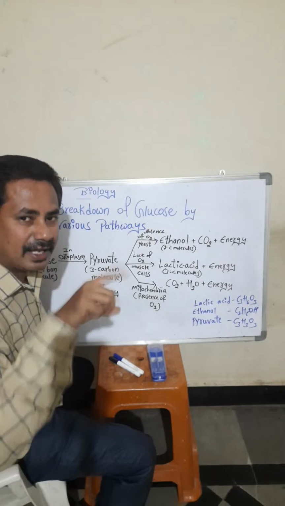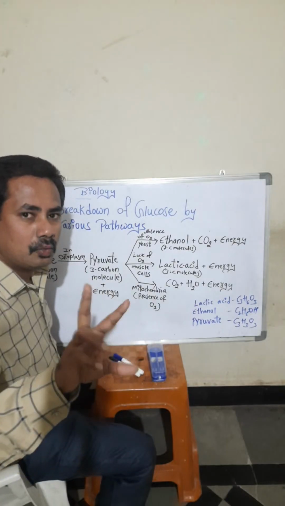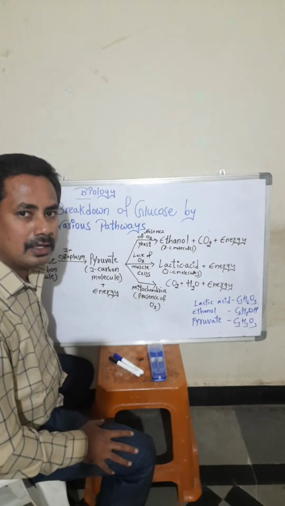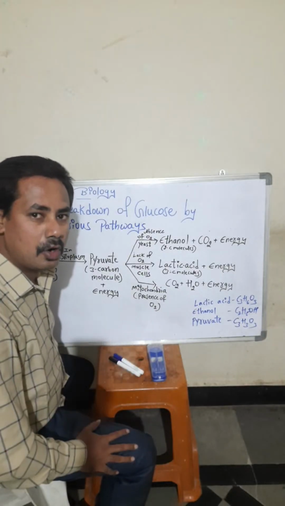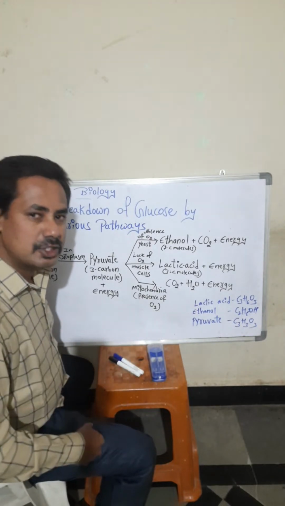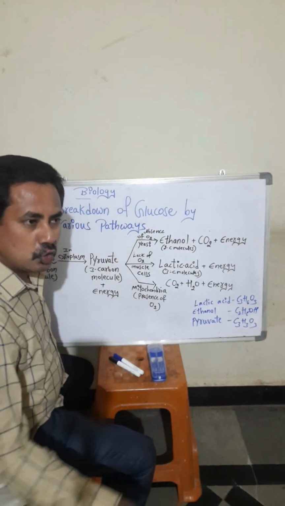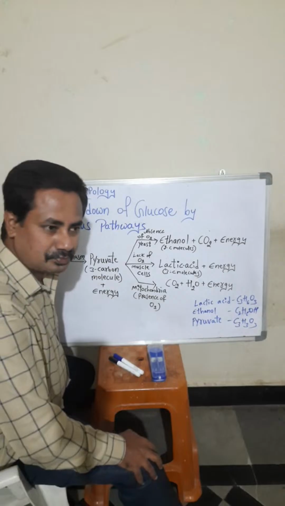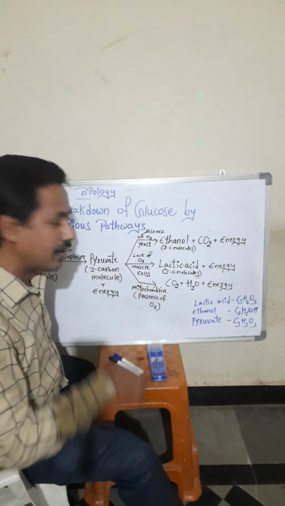Glucose is absorbed by the villi, the small finger-like projections present in the small intestine. If you are not understanding, please watch the previous video on the human digestive system, where you will completely understand the digestion process and how food breaks down in our body. Glucose is absorbed by villi and released into the bloodstream. Blood will take that glucose and give it to each and every cell.